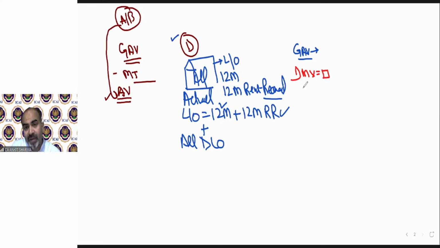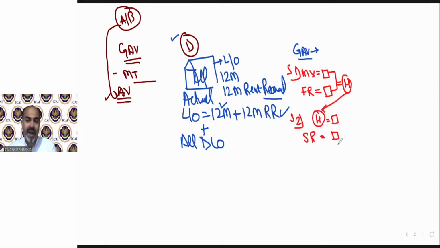And then one more value will be given in the question, that is called FR, that is fair rent. That is market rent, we can say. For that property, what is the market rental value? That is called fair rent. So both these values will be given in the question. You just need to follow the steps: take the municipal value, take the fair rent, and whichever is higher, that is not going to be our GAV yet.